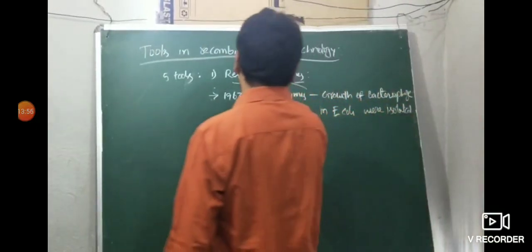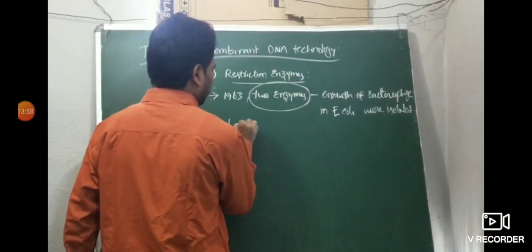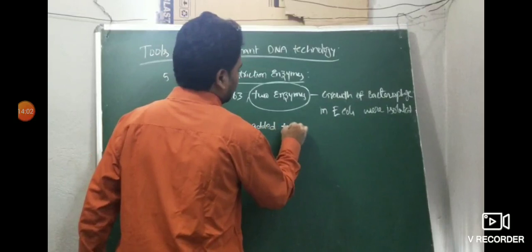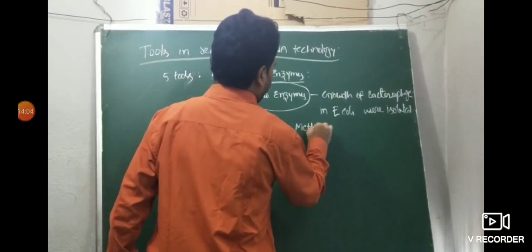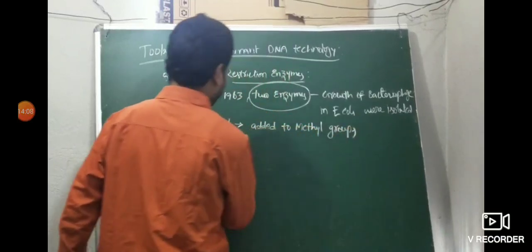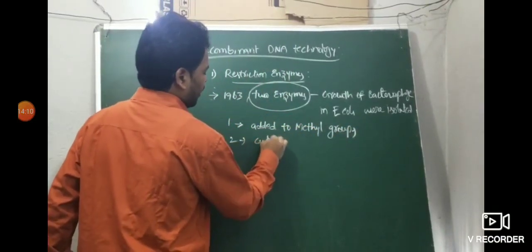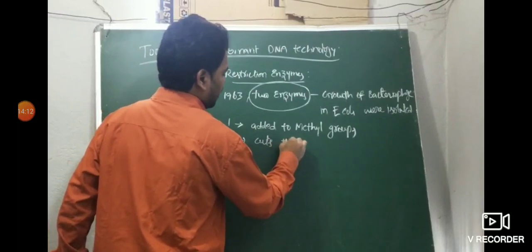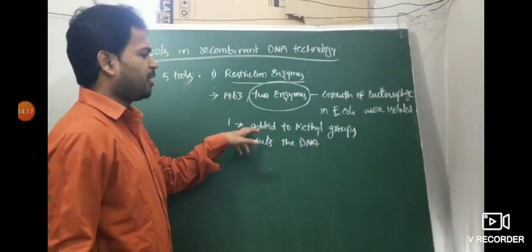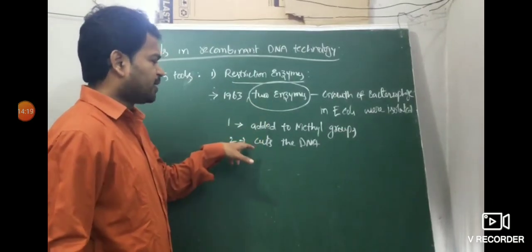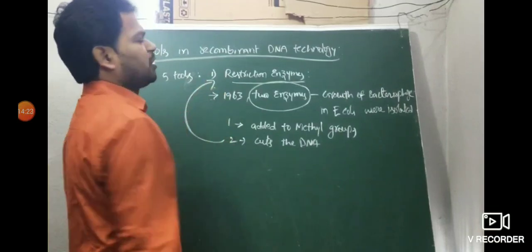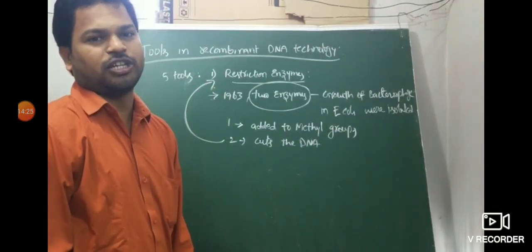What are those 2 enzymes? The first one helps in adding methyl groups. The second one cuts the DNA into fragments. Later, the second one is called restriction enzyme.